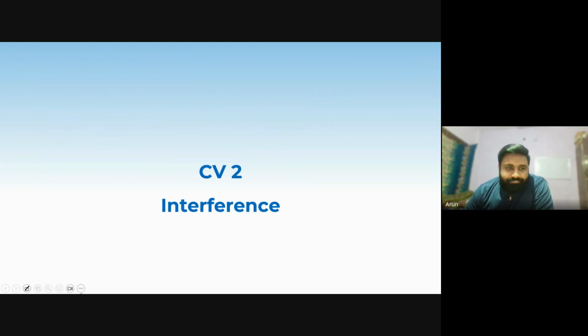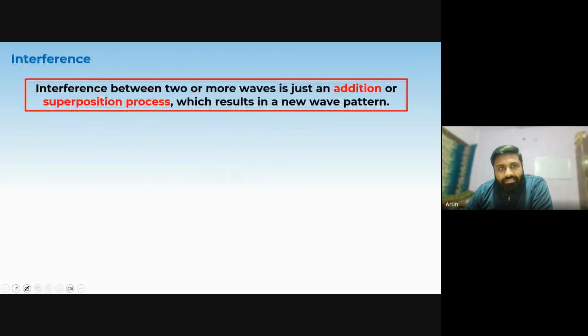Now, what about interference? Interference is just the application of superposition. Addition of two waves by the superposition principle generates a new wave pattern. This process is termed interference, although interference itself is a part of superposition. When superposition happens, we get a new wave pattern because the amplitude is disturbed. That process of making the wave pattern is termed interference, and it is done by the principle of superposition.